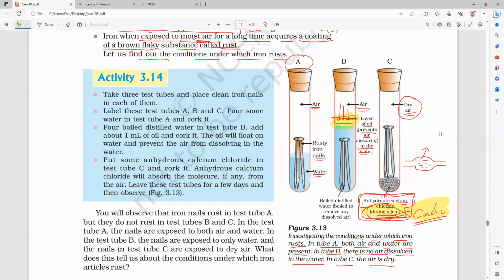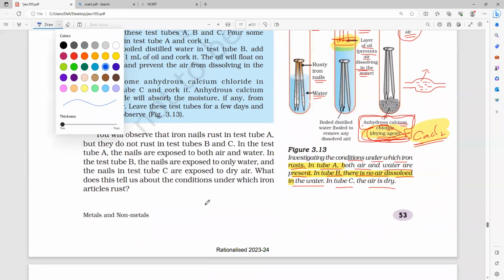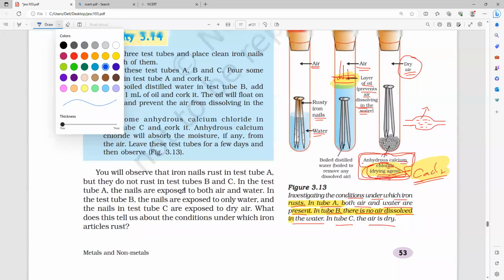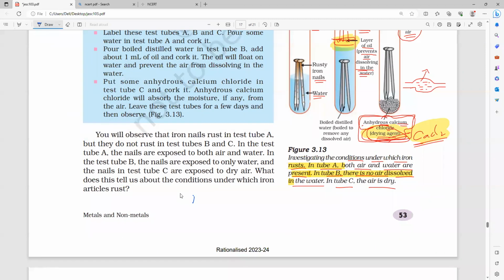Both air and water are present only in test tube A. So that is why the corrosion will take place there. Everybody, corrosion will take place only in which test tube? Please respond, guys. Test tube A. Yes. So what are the necessary conditions for rusting of iron? All of you write it.